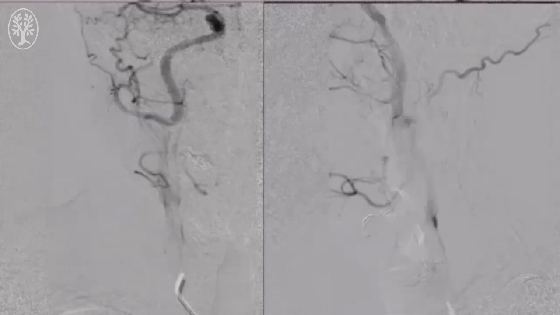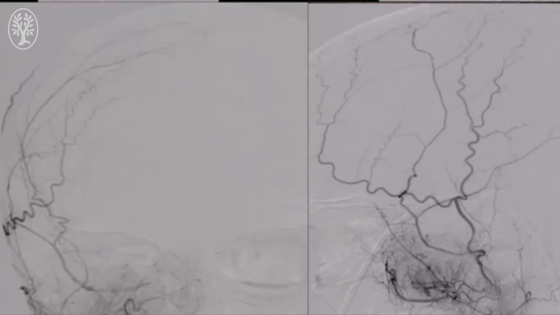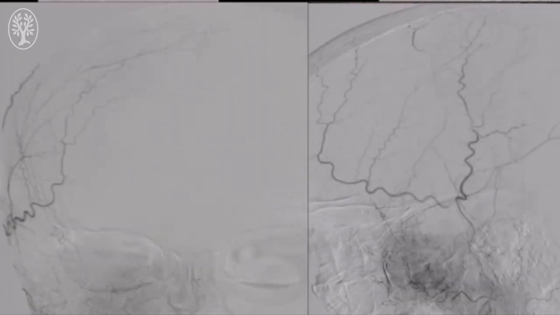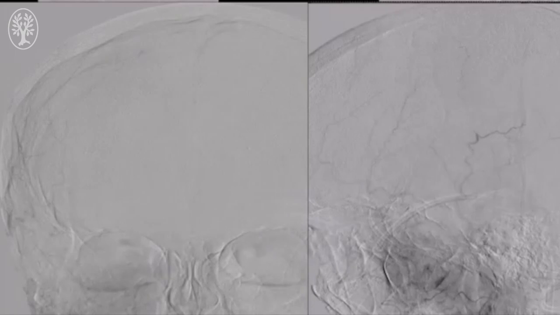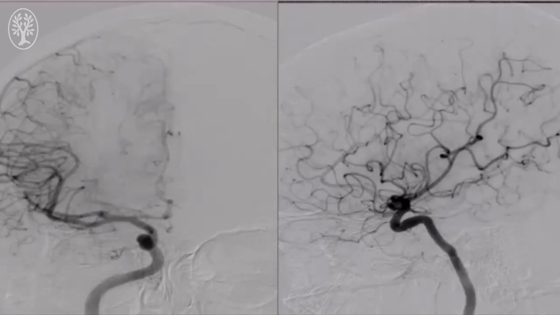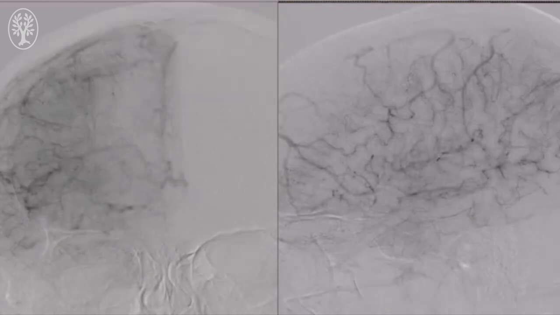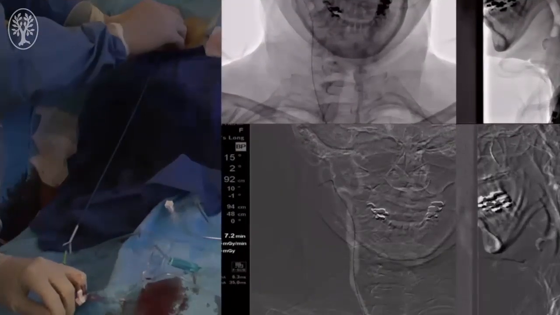ACT larger than 300. Selective right external carotid artery injection demonstrates a significant amount of tumor blush that could also be embolized in preparation for surgery. We also then do a baseline right internal carotid artery injection, cranial view, to see the entire vasculature of the brain. All this is to have a baseline angiography prior to the balloon test occlusion.